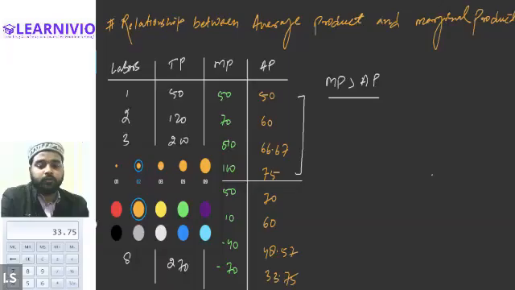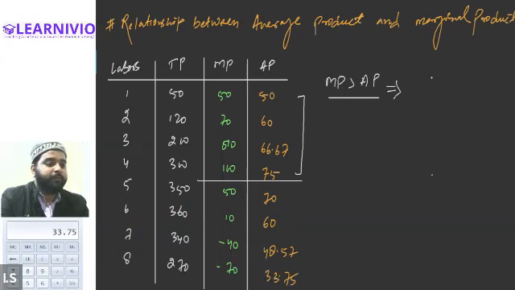So we can say that till the point marginal product remains greater than the average product, average product increases. This is the first relationship.